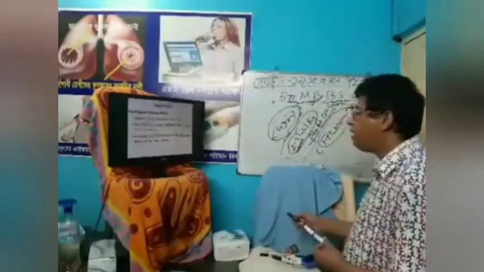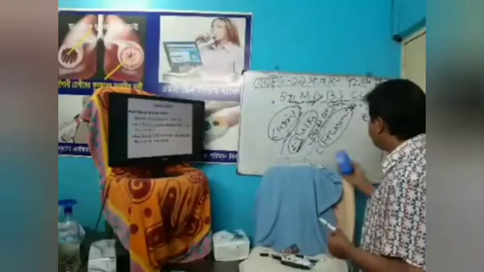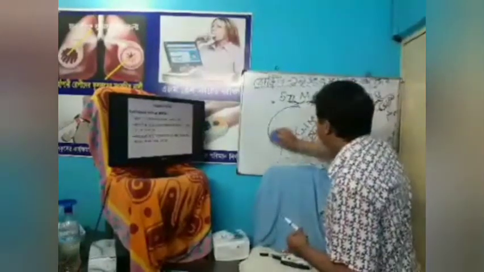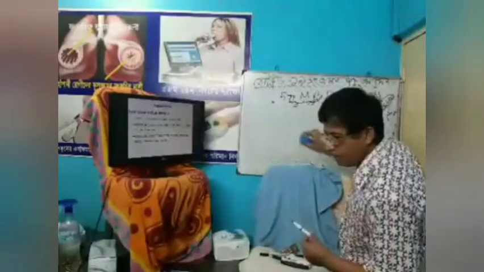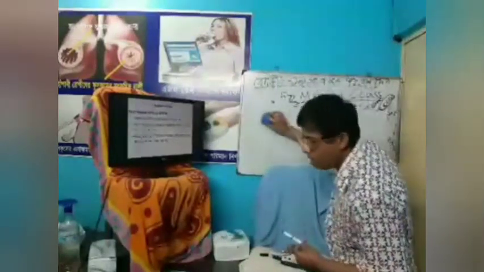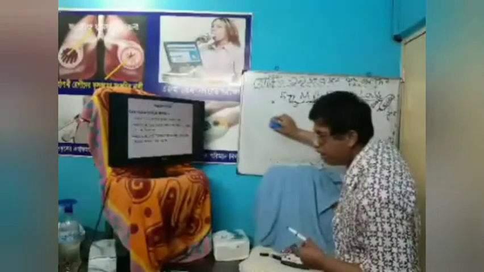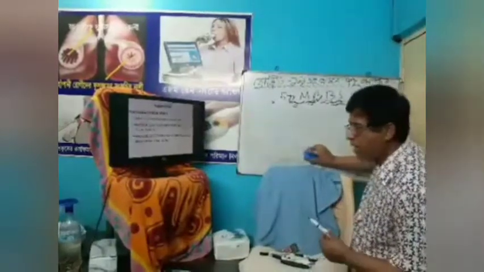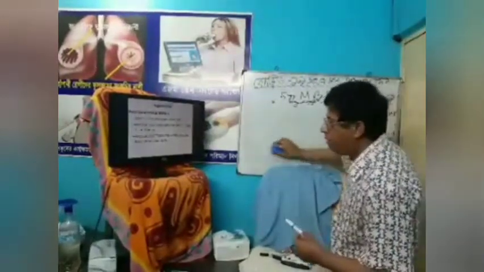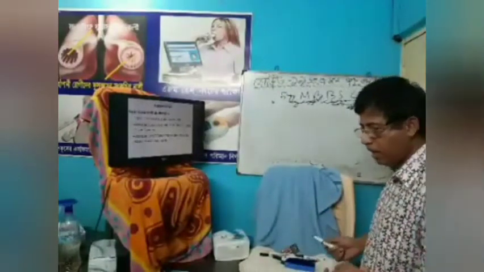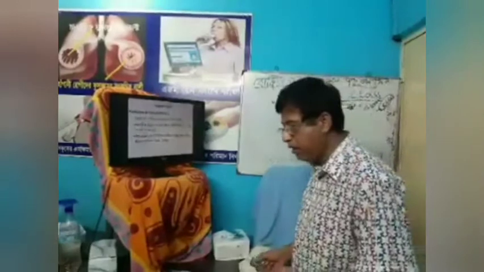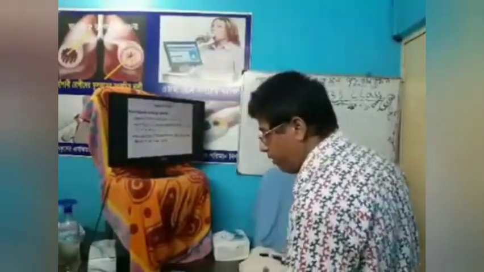Now, nutritional support. What is the nutritional support? Support is the iron-rich food supplementation. Iron-rich food means supplementation. Green leafy vegetables, banana, kochur shak, beans, pulses, tubers, dried fruits, meat, liver, fish, and poultry.